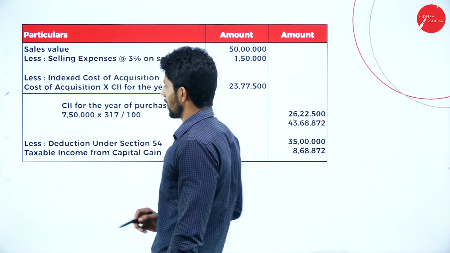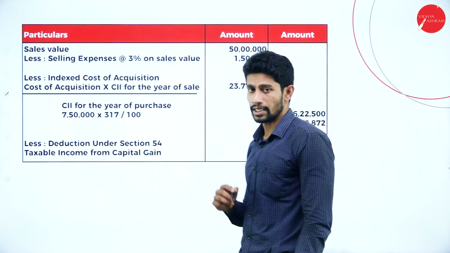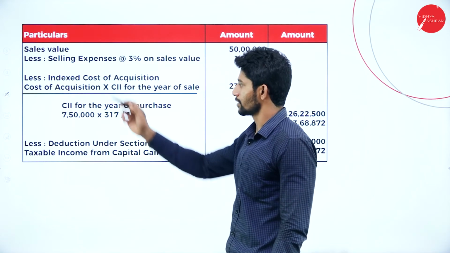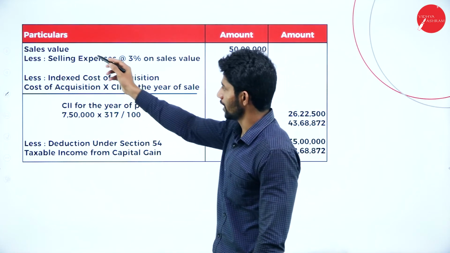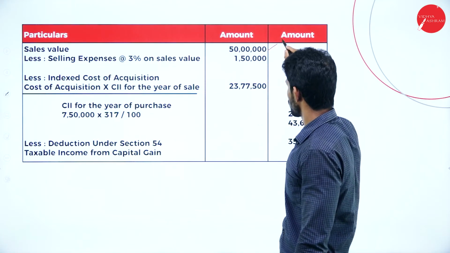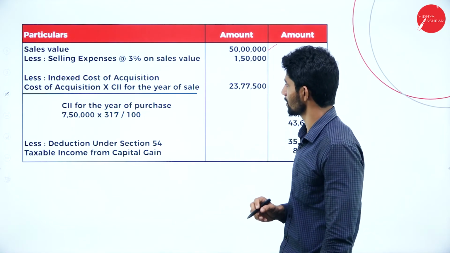Next, sales value of residential house. The sales value of residential house is rupees 50 lakhs, less selling expenses at 3% on sales value.